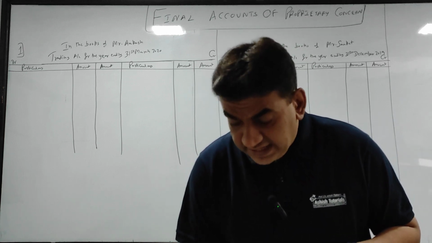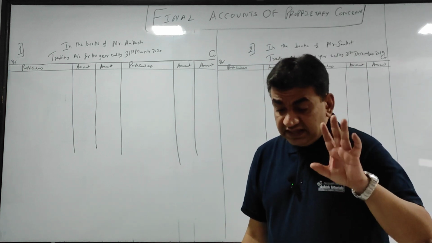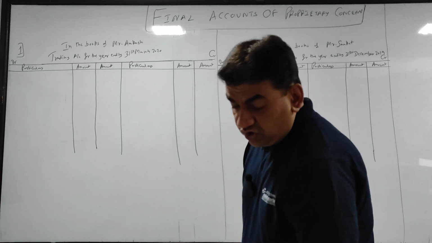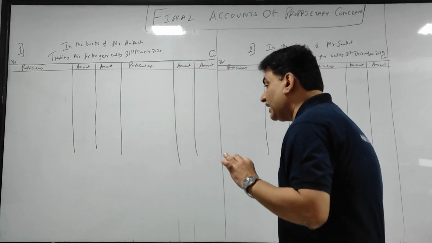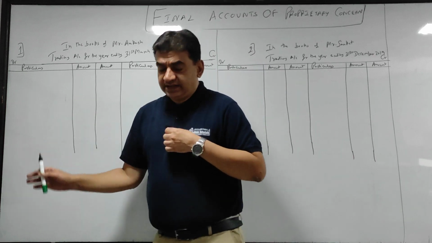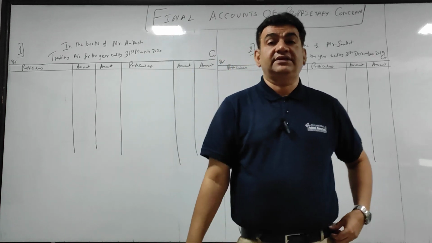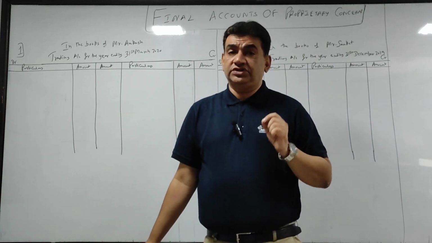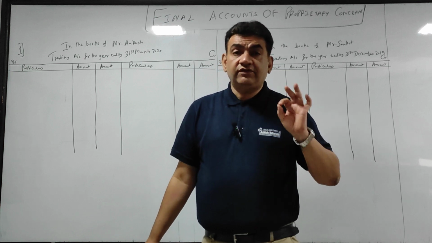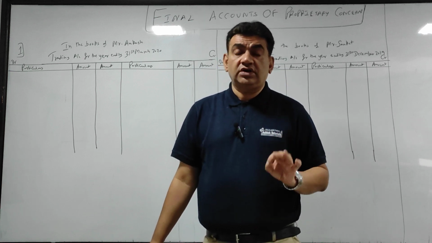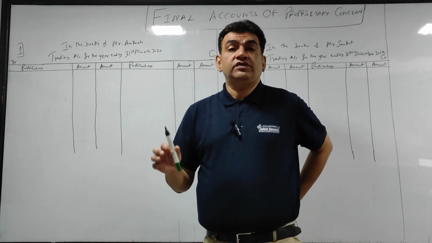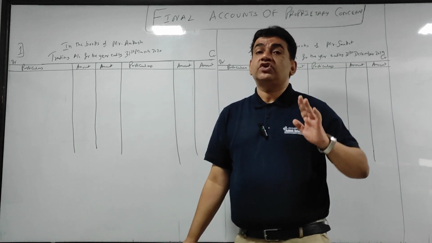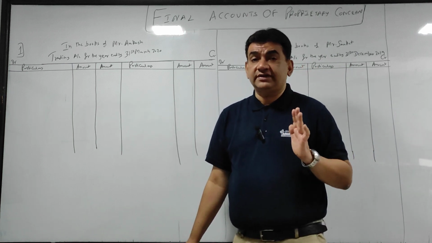Again, I repeat, make a format of around 8 lines. Let's take one by one. There are total 6 items. First, opening stock 25,000. Now guys, listen. Before we write, we should understand the meaning of each item. Opening stock. Stock is another name for goods. And when I say opening stock, it means the stock of goods on the first day of the year.